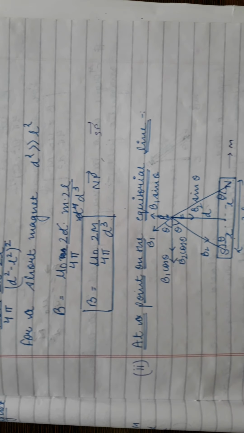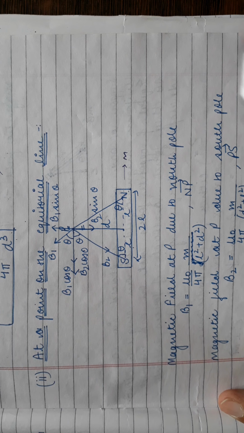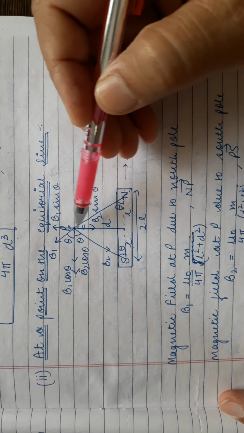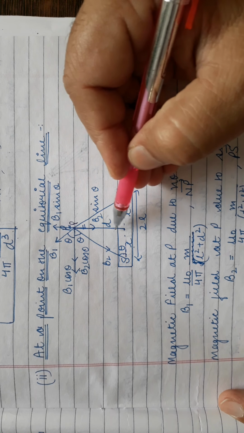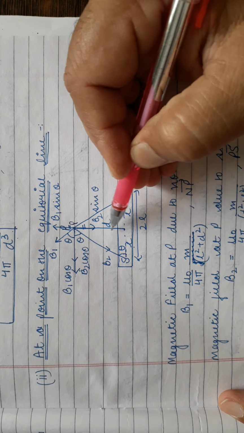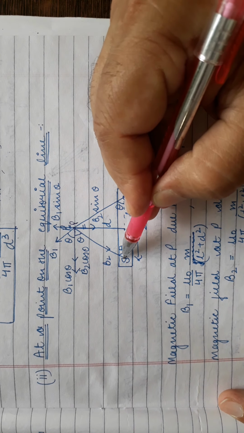So the next is on equatorial line. So on the equatorial line, there is more simplification in it. The point is on the perpendicular bisector. Suppose this is a point P on the perpendicular bisector of this bar magnet. So we write the magnetic field due to this north pole, it is away, due to south pole it is towards.